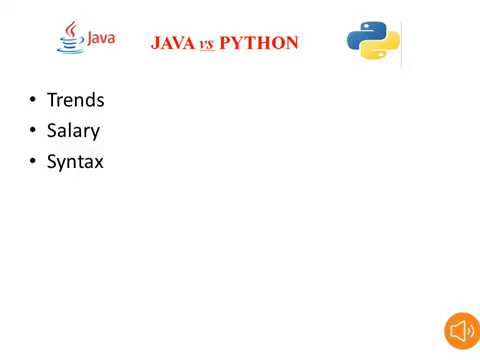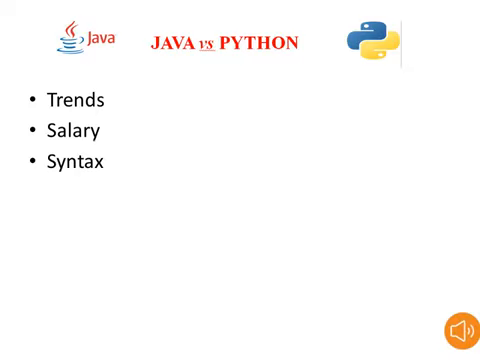Now we will check the industry trends, according to the salary and according to the syntax. Suppose we consider the industry trends. Only the multinational companies are using Java, but the fresher companies and new companies prefer Python. Nowadays the main technologies are artificial intelligence, machine learning, and IoT. That's why Python is used. So regarding industry trends, my vote is for Python. Up to now two votes are for Java and four votes are for Python.